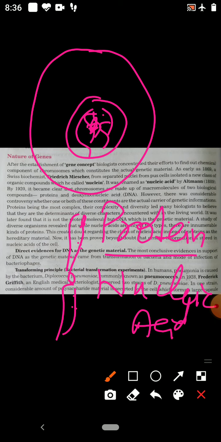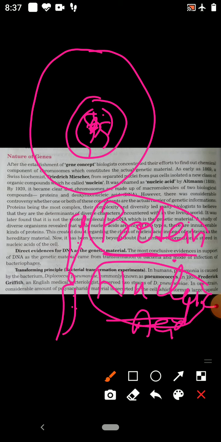So among the protein and nucleic acid, which one is the genetic material? Which one is able to store the genetic information and transfer the information from the parents to the offspring, either protein or nucleic acid?